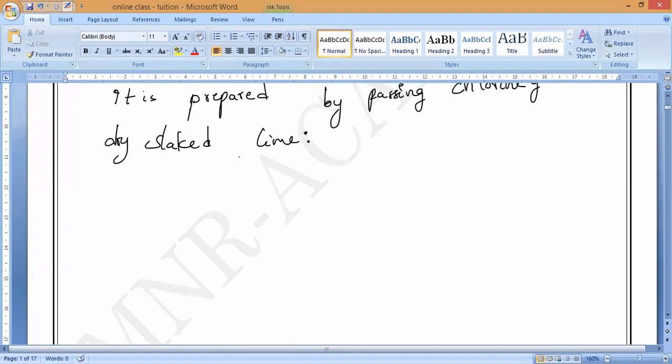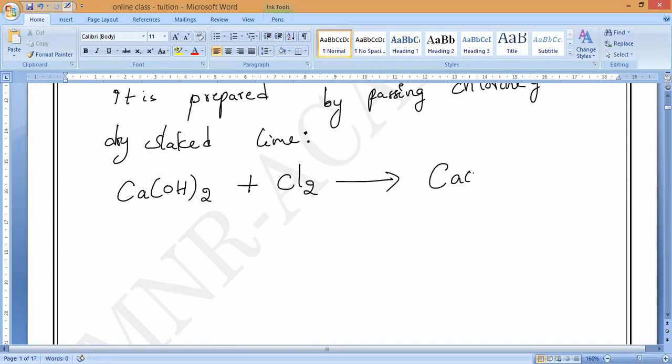Now write the equation. Calcium hydroxide plus chlorine gas will form CaOCl2, calcium oxychloride, plus water. This is what we call bleaching powder. I hope it is balanced.